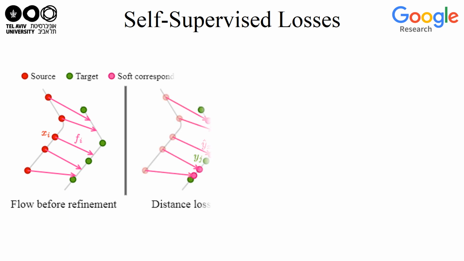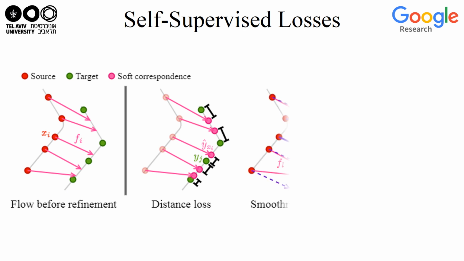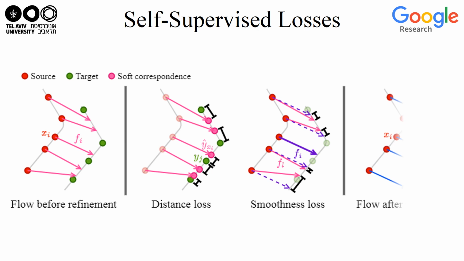The first one is a distance loss, requiring each warped source point, shown in pink, to have a nearby target point depicted in green. The second term is a smoothness loss, demanding a similar flow for nearby source points. The smoothness loss assists in fixing flow inaccuracies, while the distance loss uses the target points as anchors to keep the translated source points close to the underlying object's surface. This optimization process results in a smooth and consistent flow field between the point clouds.